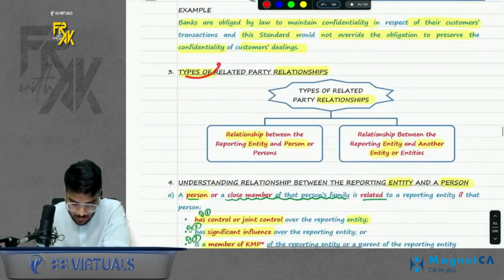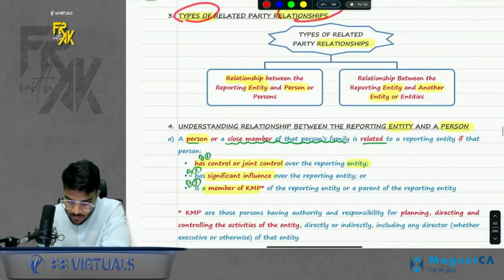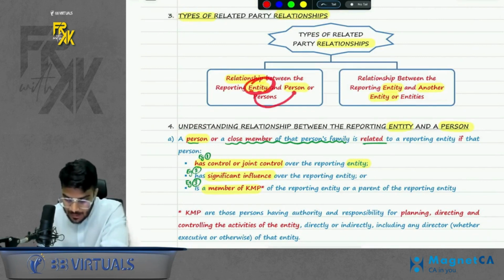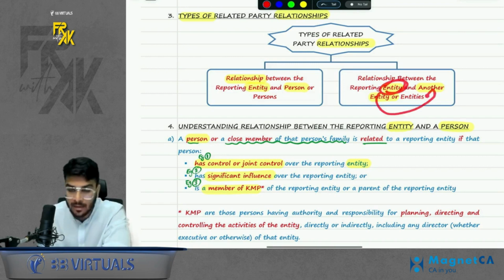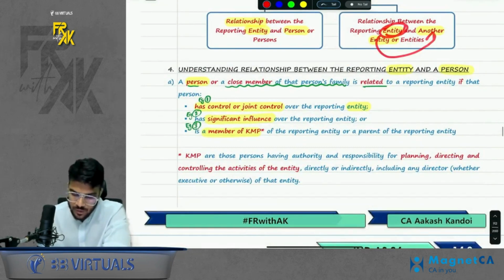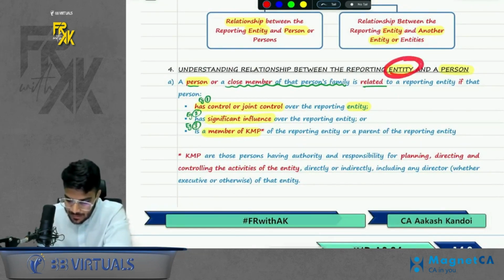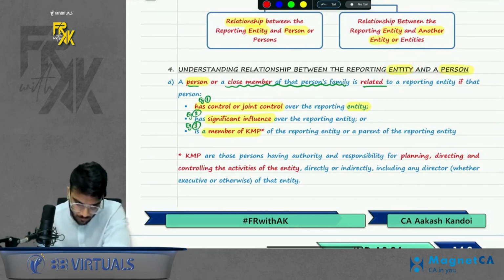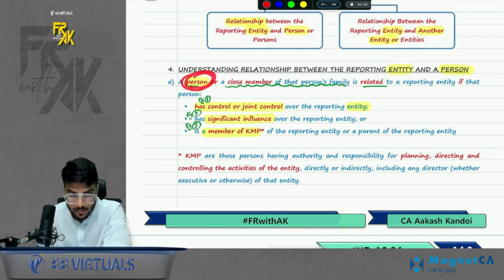Okay, chalo. Now there are two types of relationship. One, where a relationship is there between an entity and a person. Second, when a relationship is there between an entity and another entity. So first we are discussing the relationship between an entity and a person. When will the company and a person be related? First of all, person also includes this close member. What is close member? We will revise later on.